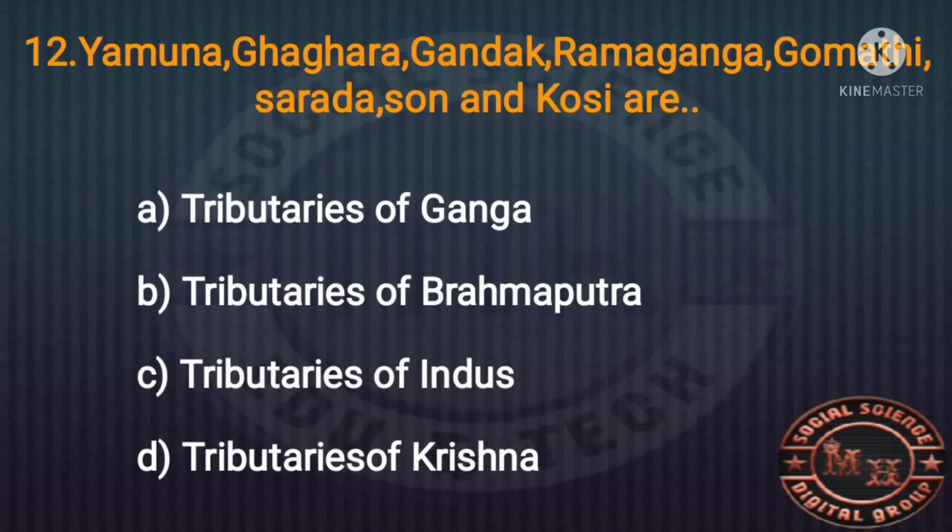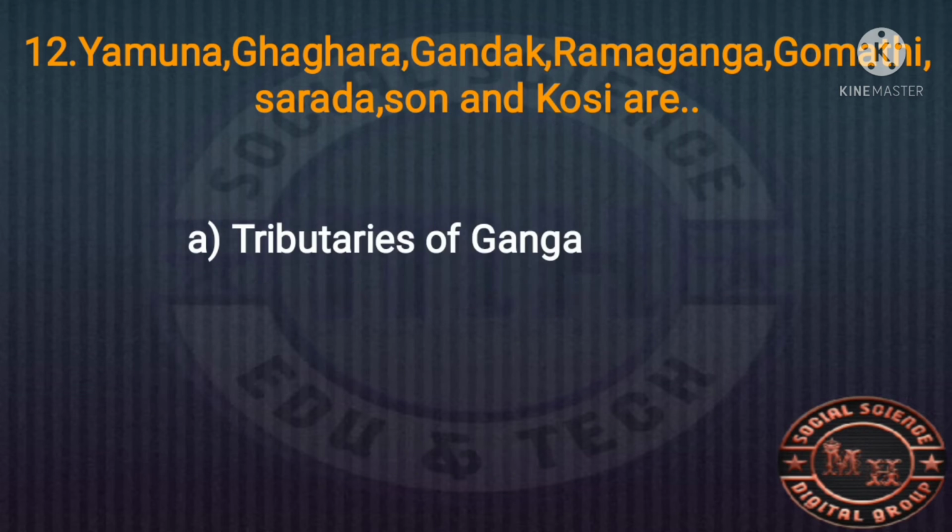Another related question, the 12th MCQ. Yamuna, Ghaghara, Gandak, Ramganga, Gomti, Sarada, Son and Kosi are the tributaries of the. Options are tributaries of Ganga, Brahmaputra, Indus, Krishna.